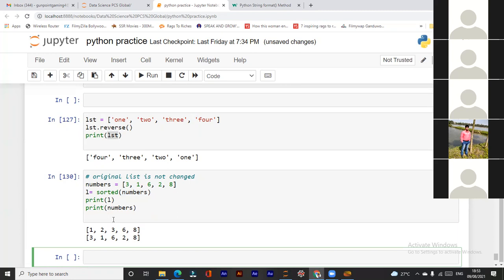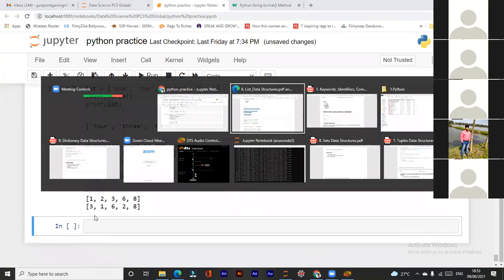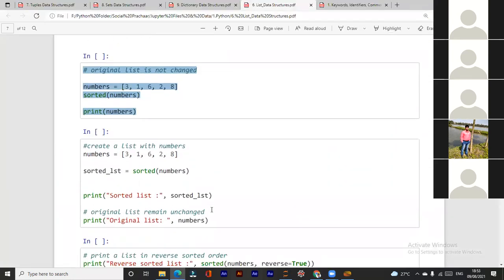Instead, it will modify the original list in sorted order. You have said the reverse of that actually. When it is uploaded on YouTube, just listen to your words. I have listened to you carefully, and you are saying that sort will not change the original list, but sort changes the original list.